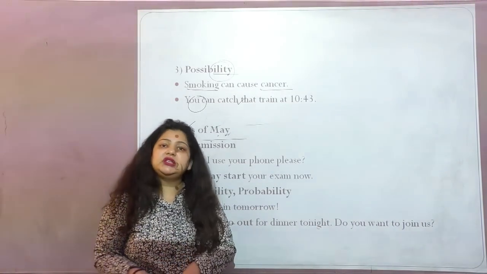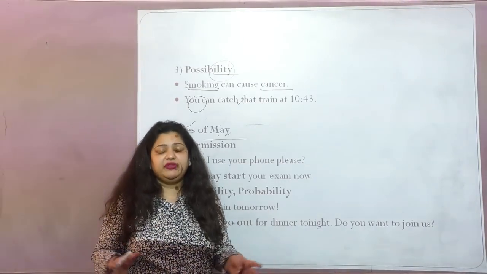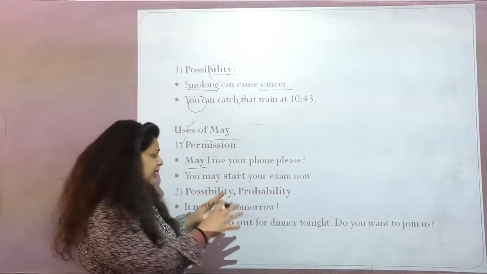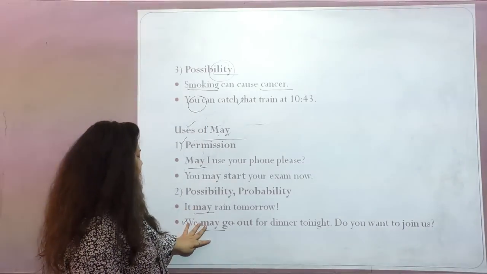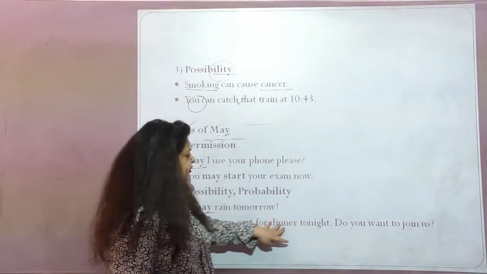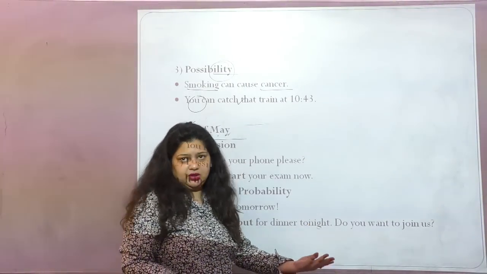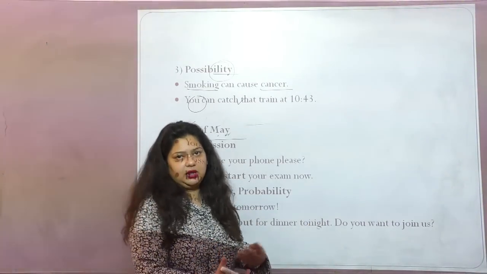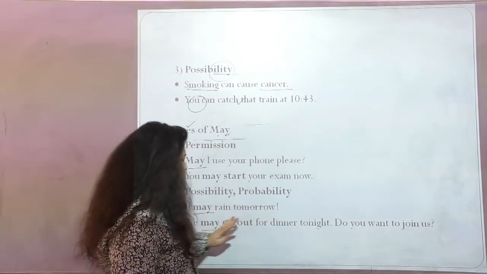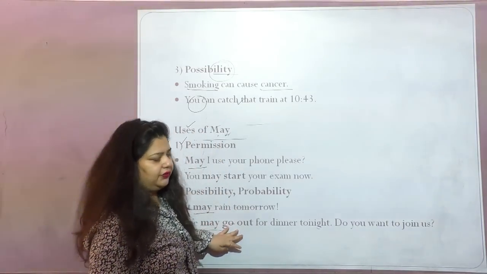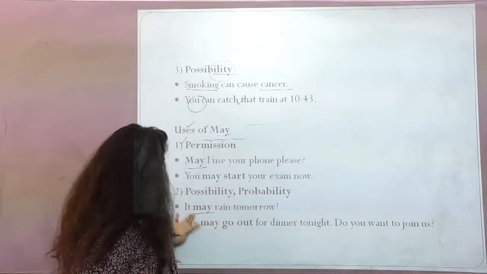This may happen or this may not happen, maybe depending on different situations. But my sentence says that here I am talking about the possibility that we may go out for dinner tonight. Do you want to join us? If you really want to join us, we'll make it more possible. This is the main crux of this particular sentence. Now let's see the next slide.